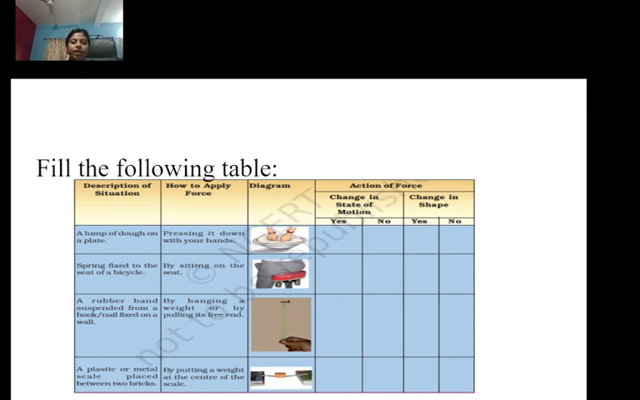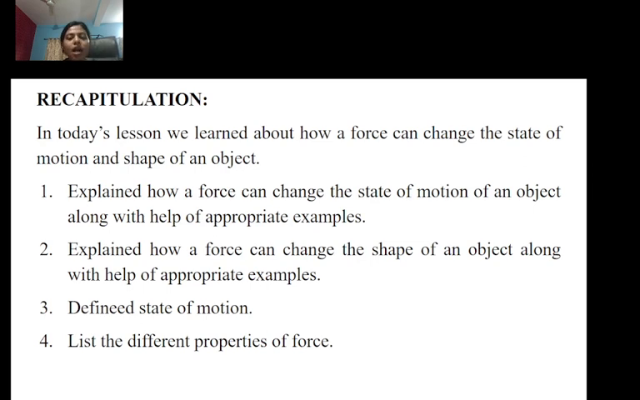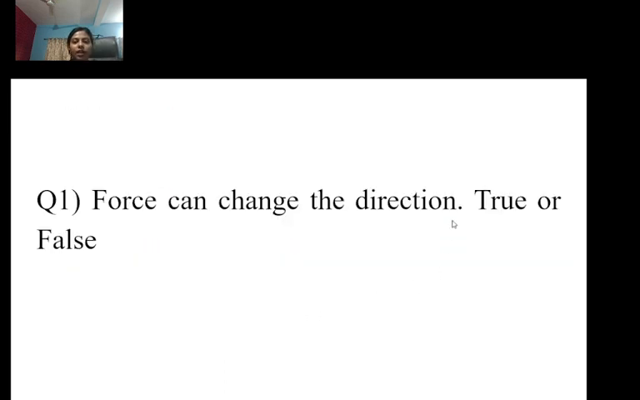Good, very good. Now let's end this class. We have learned how a force can change the state of motion and shape of an object. I have explained that force can change the state of motion of an object with the help of an appropriate example. Then I explained how a force can change the shape of an object with an appropriate example. Then I defined what is state of motion, and I listed different properties of force, right? Force can change the direction, true or false? True. Good. Very quickly answered.